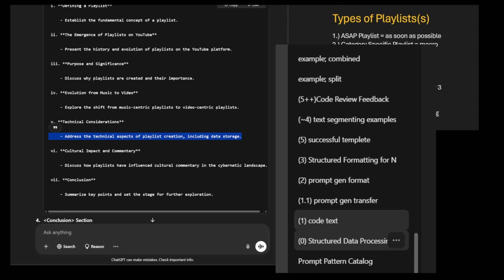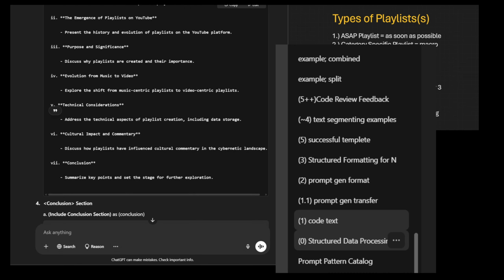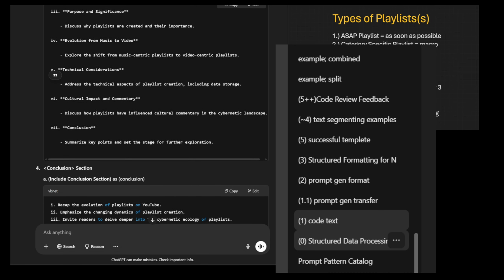Number 6. Cultural impact and commentary. Discuss how playlists have influenced cultural commentary in the cybernetic landscape. So I guess that's asking, discuss how playlists have influenced culture commentary in the cybernetic landscape. And number 7, conclusion. Summarize key points and set the stage for further exploration.